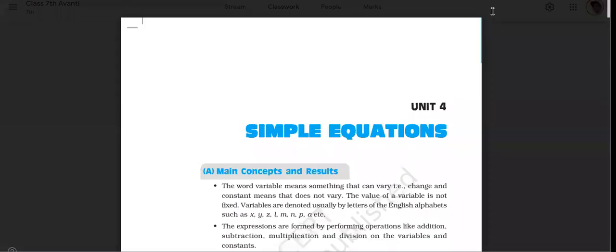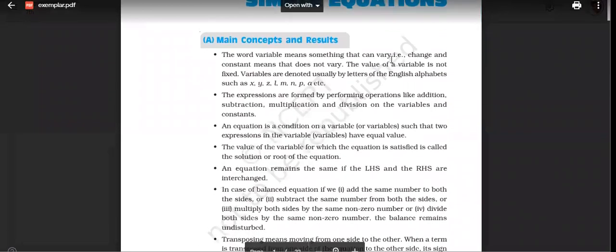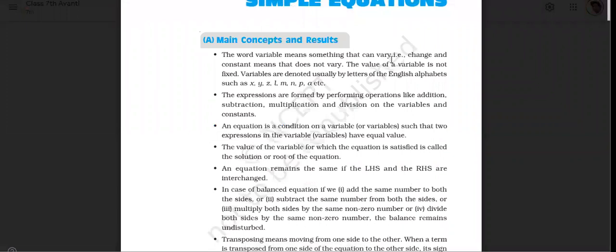Now, the concepts covered in simple equations. First, we will use the concept of rational numbers. Second, we should know what variables are.